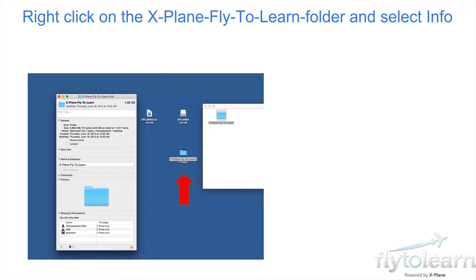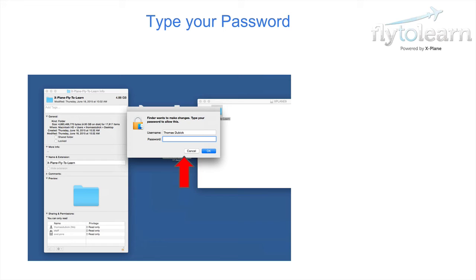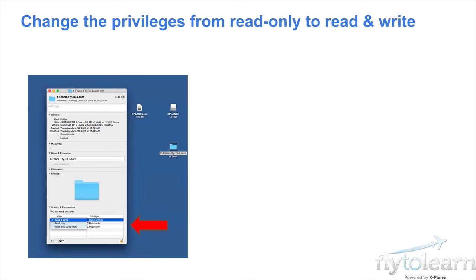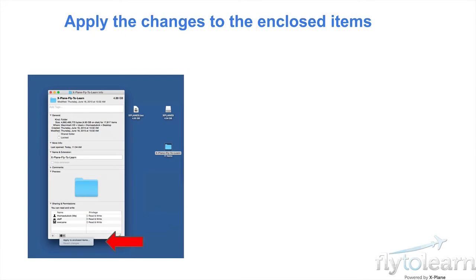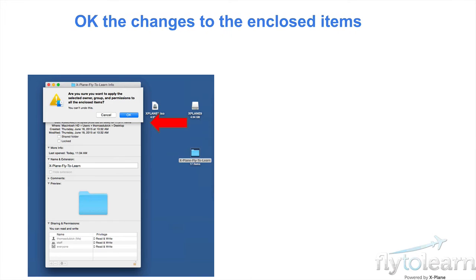Right-click on the Xplane Fly to Learn folder and select Info. Now select Sharing and Permission. Type your password. Next, change the privileges from read-only to read and write. Apply these changes to the enclosed items. OK the changes to the enclosed items.